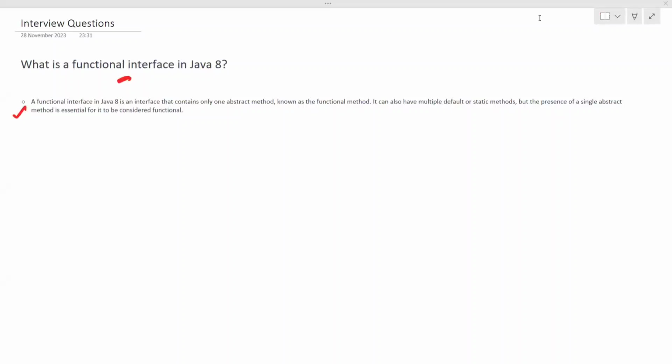So in this video, we'll be talking about the important questions related to the functional interface, right? The very first question that you will get in your interview, or you should have an idea about, is what exactly is a functional interface. As per the definition, a functional interface in Java 8 is an interface that contains only one abstract method. So let's say we have an interface,